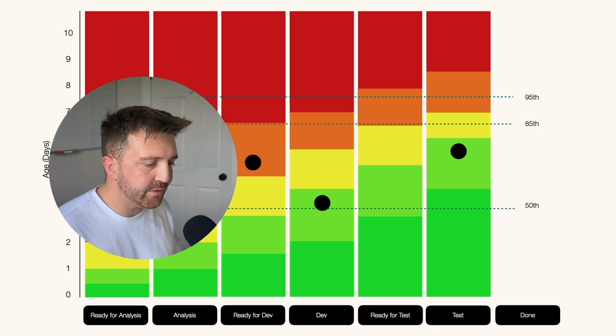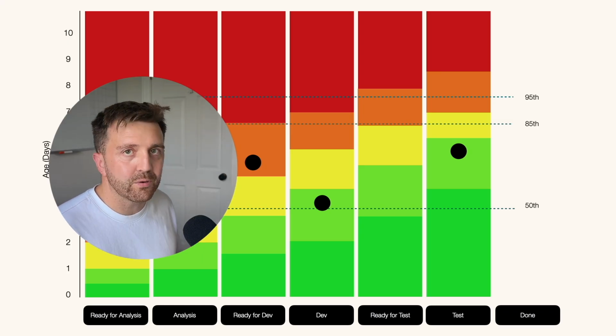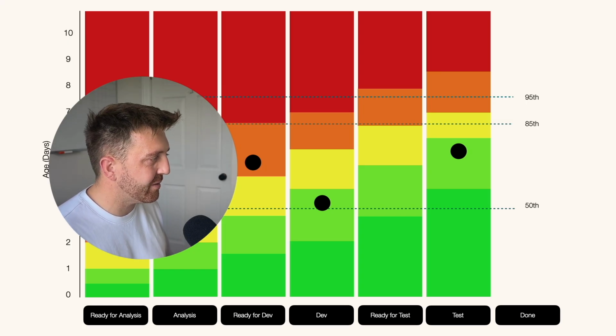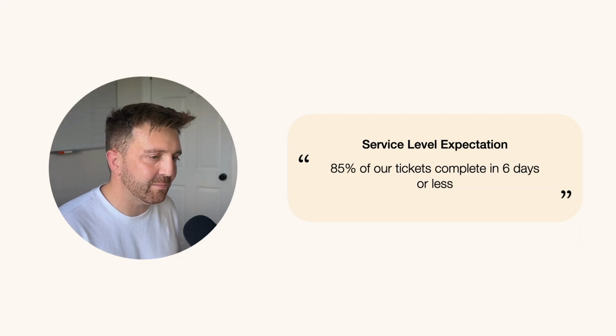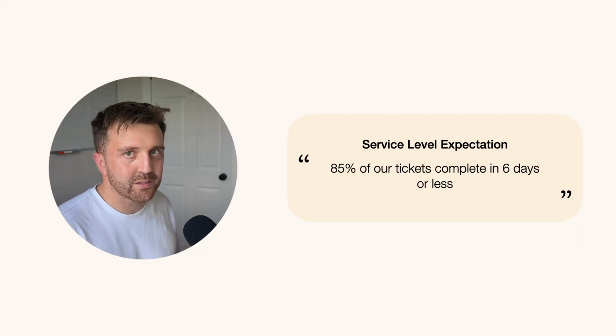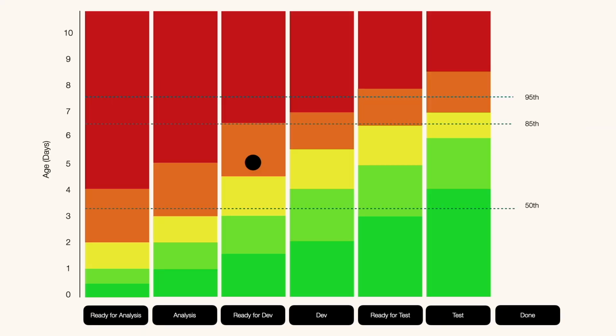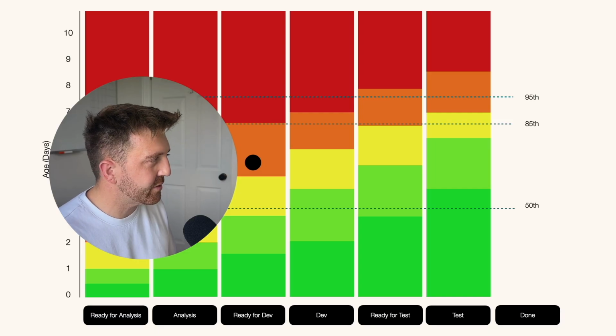So the everyday value of an aging WIP chart isn't the 400-day catastrophe. The everyday value is a little bit subtle. Imagine the SLE of the team is 85% of tickets finish within 6 days or less. You pick up a ticket and 5 days in, it's still in ready for dev. That ticket hasn't broken the SLE yet, but it's on track to. Aging WIP tells us now, on day 5, not later on when the SLE has already blown. This is when the conversation should happen.